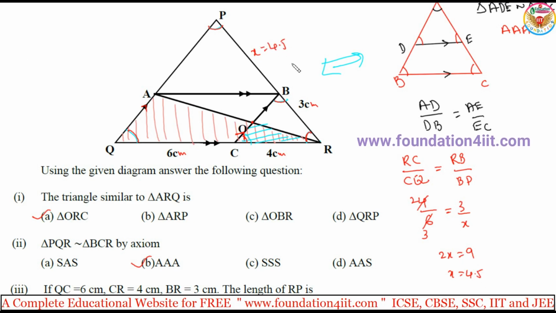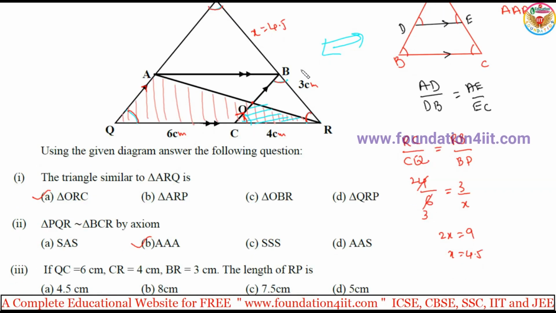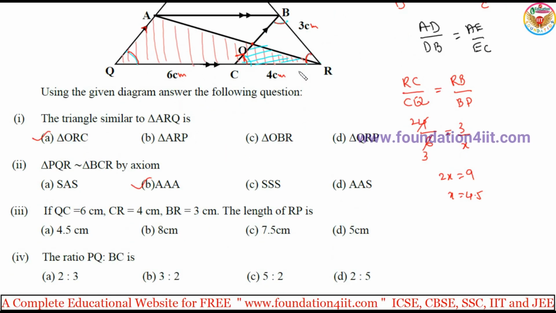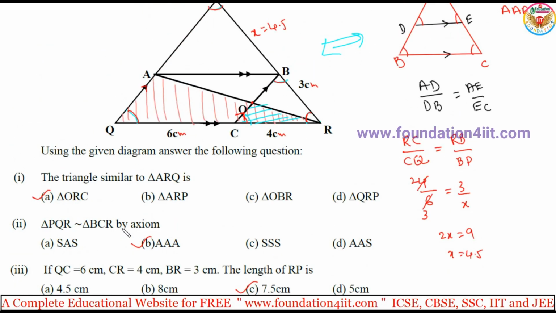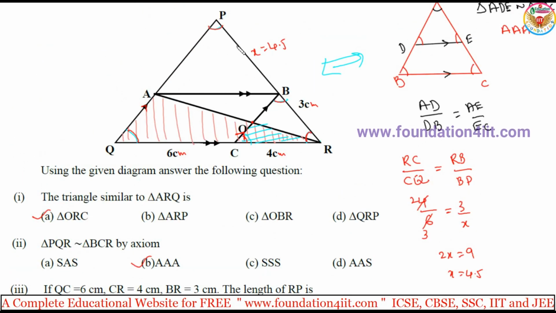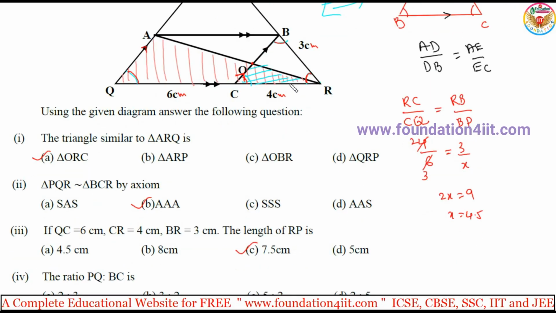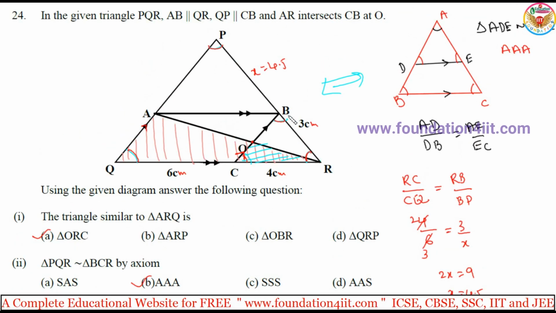If it is 4.5, they're asking the total RP value, no? So 4.5 plus 3, 7.5. Yes, so it is. And next, the ratio of PQ to PB. Observe once, PQ and PB ratio. PQ and BC. PQ to BC.